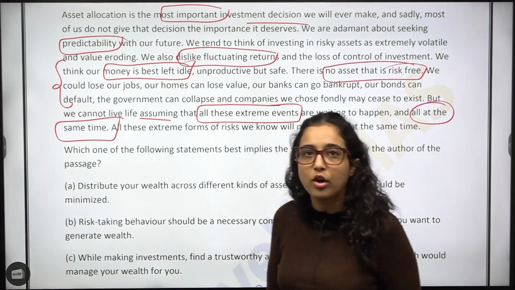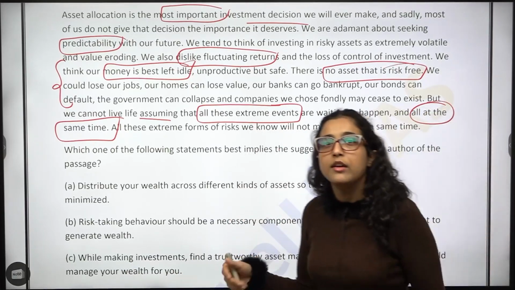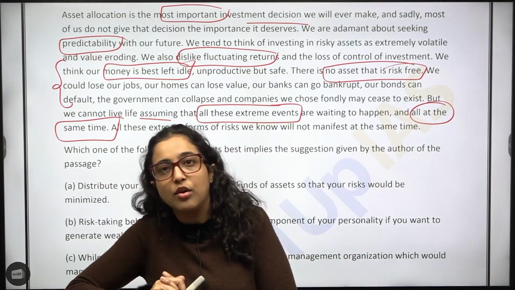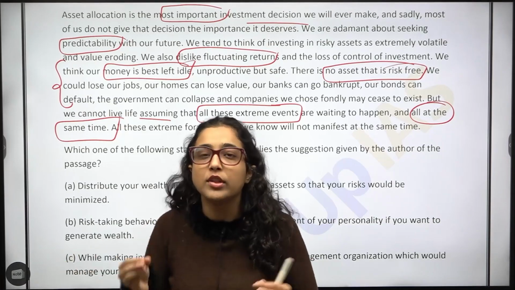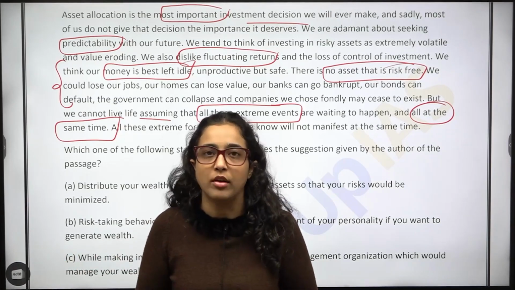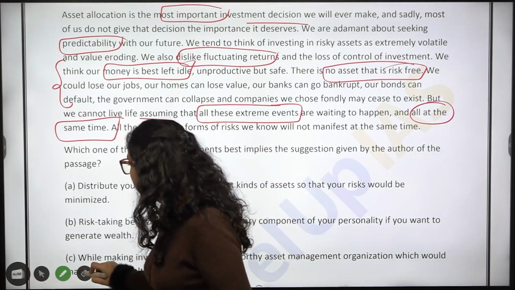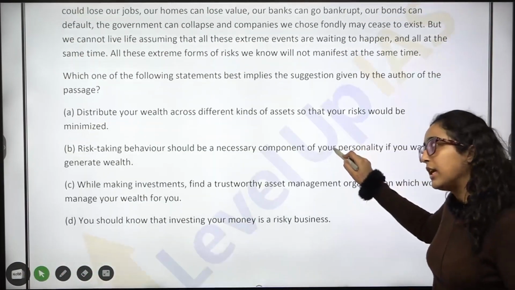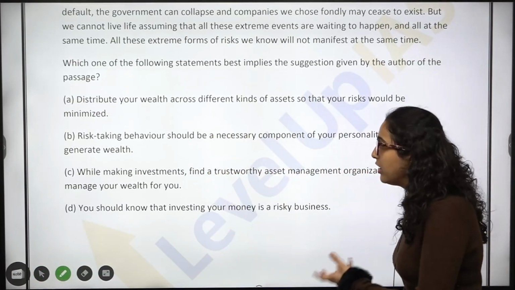So what is the author trying to say? That different assets होते हैं. उससे ऐसा नहीं है कि आप अपने जो मनी है उसको रख के बैठ जाओ. You distribute them, you divide it in different ways so that कहीं से risk reduction कम हो. ठीक है, so again, if you would have understood the passage, you could have easily said that option A is the right one. But even if you cannot conclude, we'll eliminate the others.